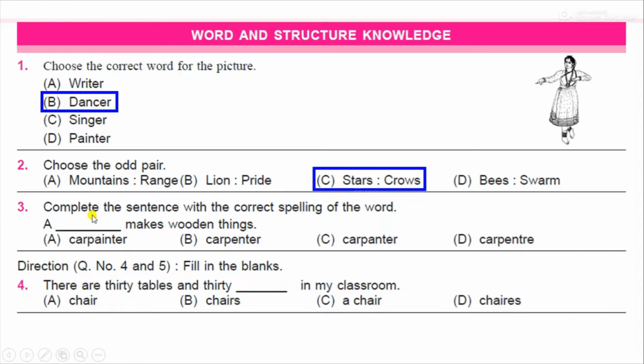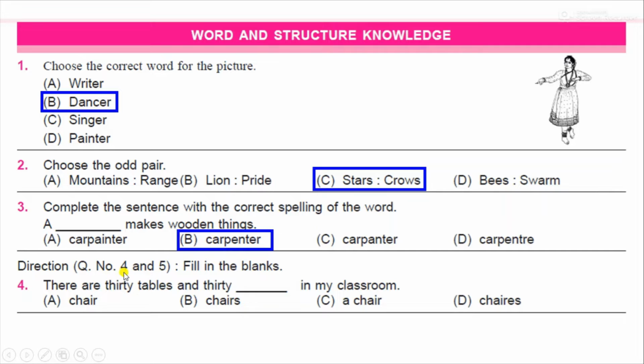Next question. Complete the sentence with the correct spelling of the word. Look at the sentence: A dash makes wooden things. Carpenter. You need to choose the correct spelling of carpenter here. And the correct answer is B. C-A-R-P-E-N-T-E-R is the correct spelling for carpenter.